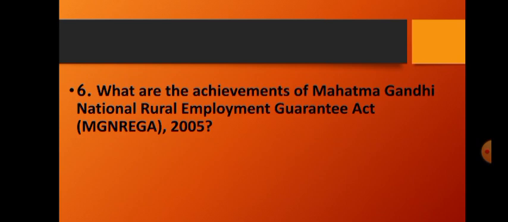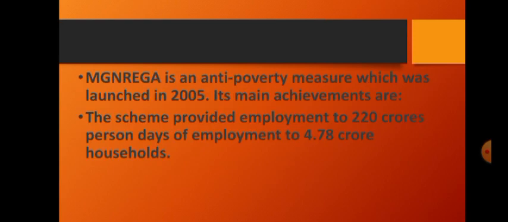Next question. What are the achievements of Mahatma Gandhi National Rural Employment Guarantee Act? This is an important act, Mahatma Gandhi National Rural Employment Guarantee Act, MGNREGA 2005. What are its major achievements? MGNREGA is an anti-poverty measure which was launched in 2005. Its main achievements are the scheme provided employment to 220 crore people days, and days of employment to 4.78 crore households.